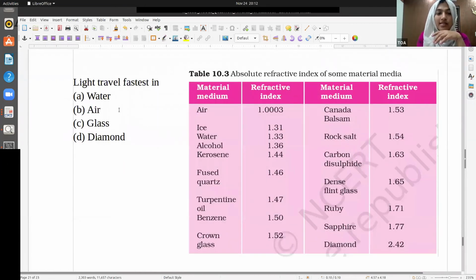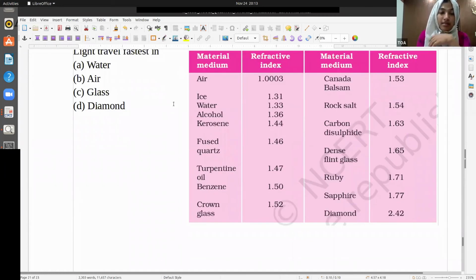Light travels fastest in water, air, glass, or diamond? Air, because its refractive index is least. As the refractive index decreases, the speed of light increases. Understand? So when the refractive index is least, the light speed will be maximum.